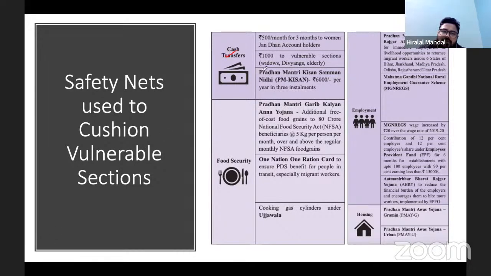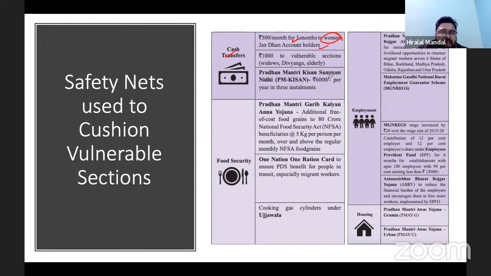Cash transfer. It was expected that the government would do more, but the government has not gone there. Look at other countries. In the USA, the cash transfer was done at a higher level, but in India, the cash transfer was limited to 500 per month for 3 months, to women Jandhan account holders. That is again one thing. It is restricted to women Jandhan account holders.